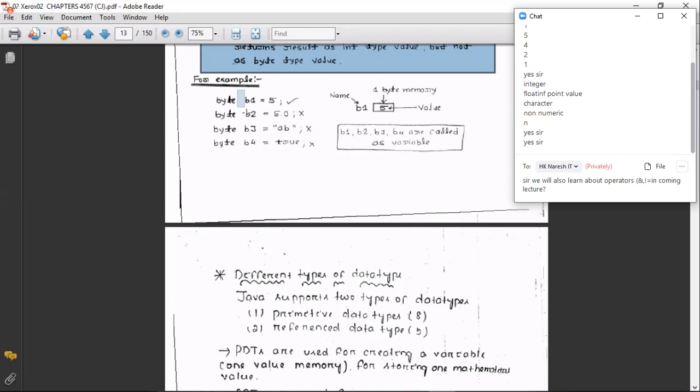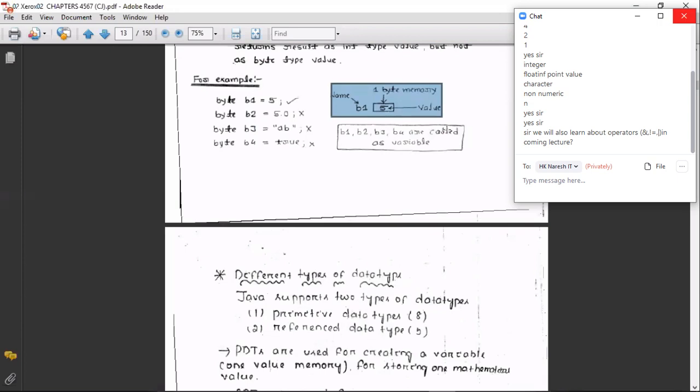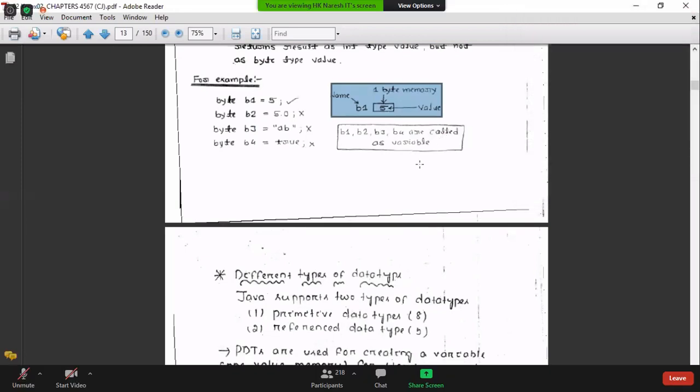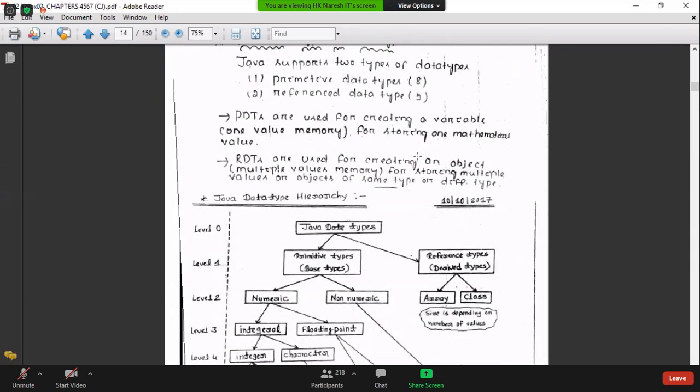And b1, b2, b3, b4 are called variables. Byte is called the data type. 5 and the others are values, and this is the memory representation. b1 is a name. Okay, everyone got clarity? Yeah? Shall I go to the next point? Now I have a question.